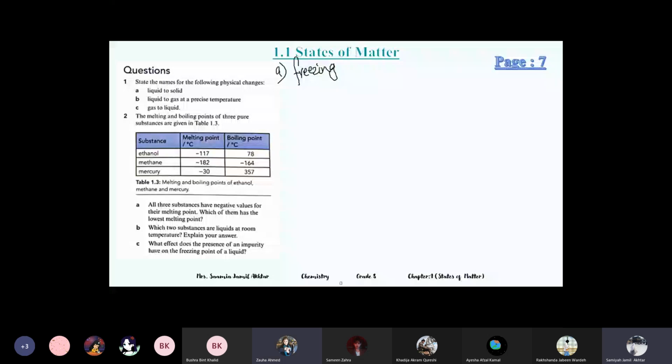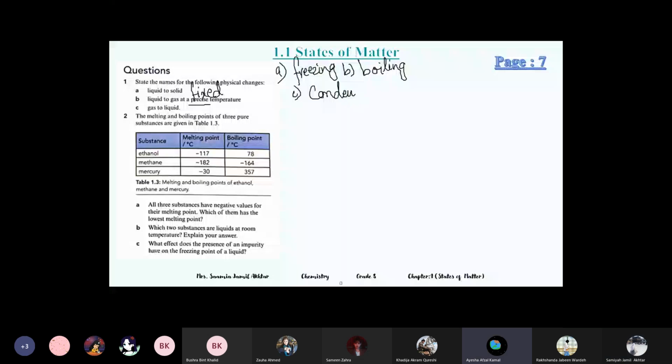So if they're asking about a precise or fixed temperature, it means they're talking about boiling. And if they say at any temperature, then write evaporation. If they don't say anything, if they just write liquid to gas, then you can write either: evaporation or boiling. See, gas to liquid, condensation.